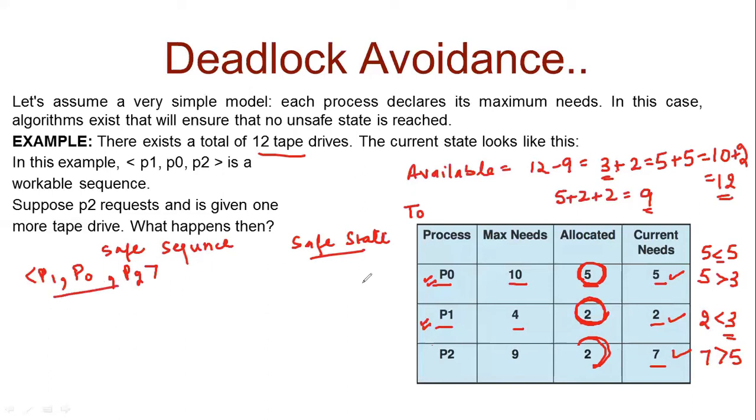If you allow these set of processes to execute in this manner, like first P1, then P0, and then P2, then your system remains in a safe state.